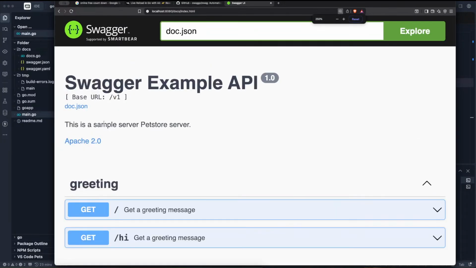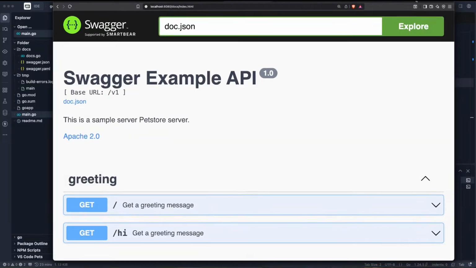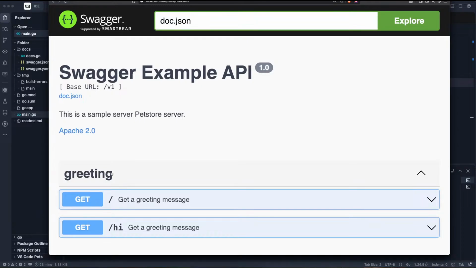Notice that we now have two things here. We now have our greetings. That's the tag. That's the purpose of the tag. The tag is a way for you to group similar endpoints together. So when you run your Swagger, you give your API to this person like this.